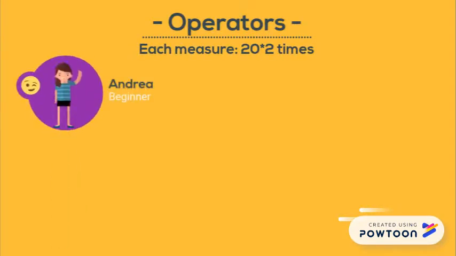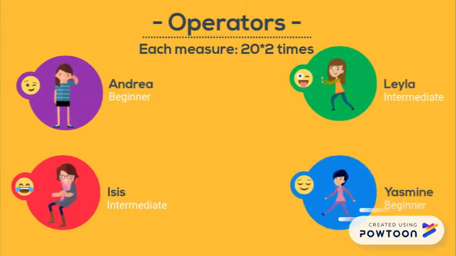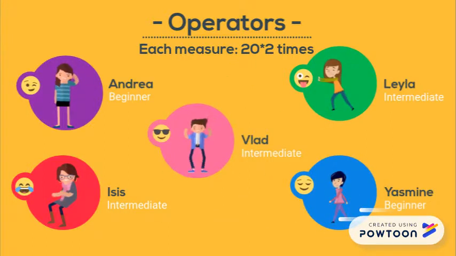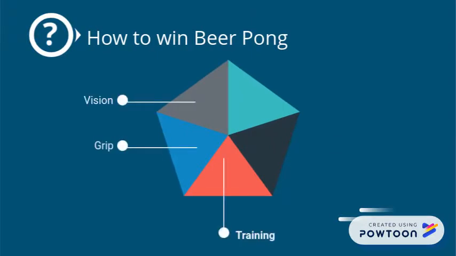Now, meet our operators, where each measure is 20 rounds times 2, because we have 2 throws per round. So we have Andrea, Isis, Yasmin, Layla, and Vlad, with different playing levels, as you can see. How to win beer pong? Well, to win, you need very good vision, grip, training, position, and bounce.